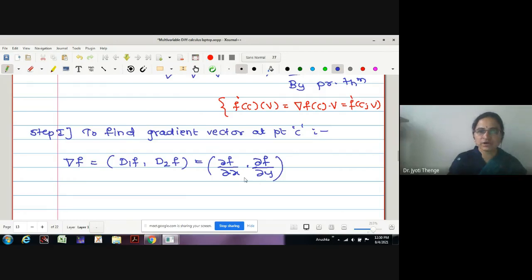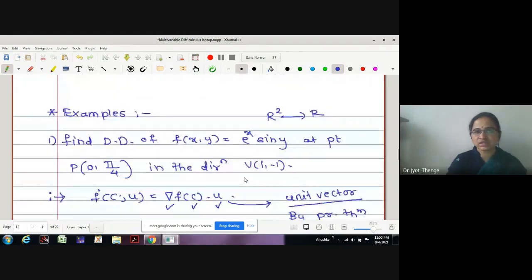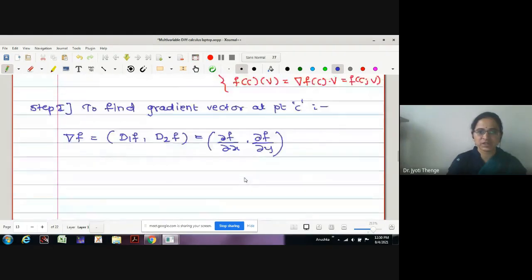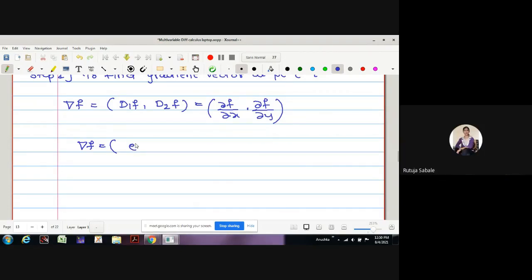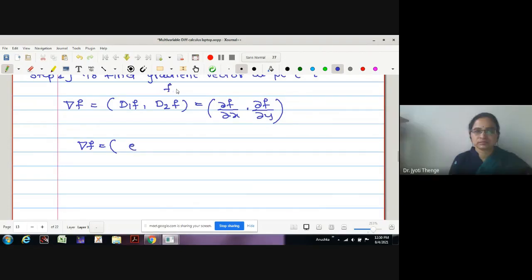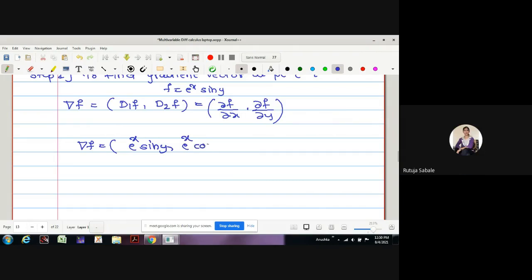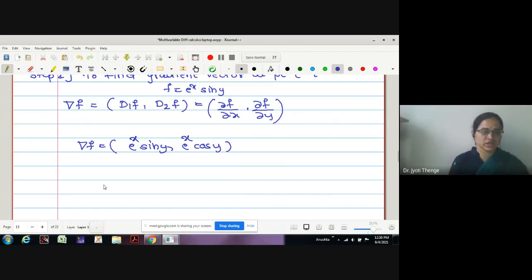What is F given to us? E raised to X sin Y. What is the partial derivative with respect to X? It is e raised to X sin Y. What is it with respect to Y? E raised to X cos Y. Yes, this is e raised to X cos Y.